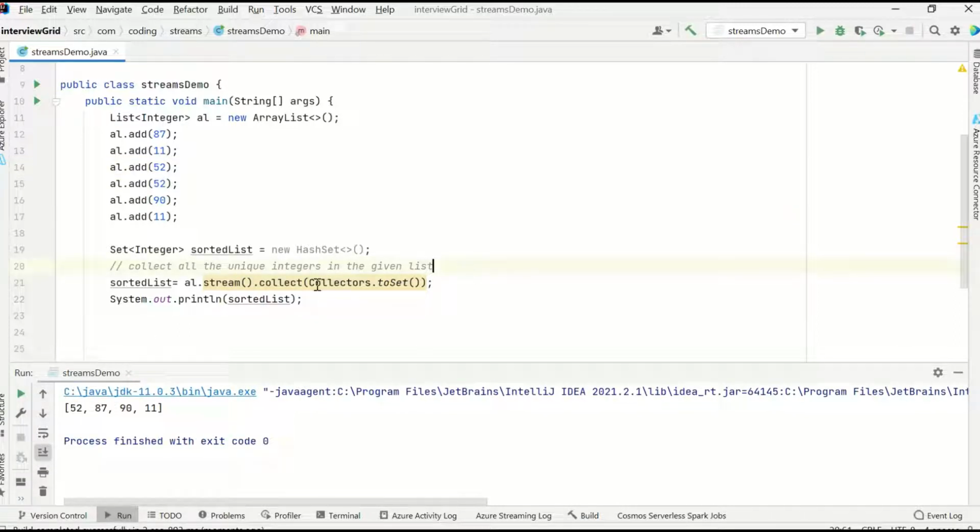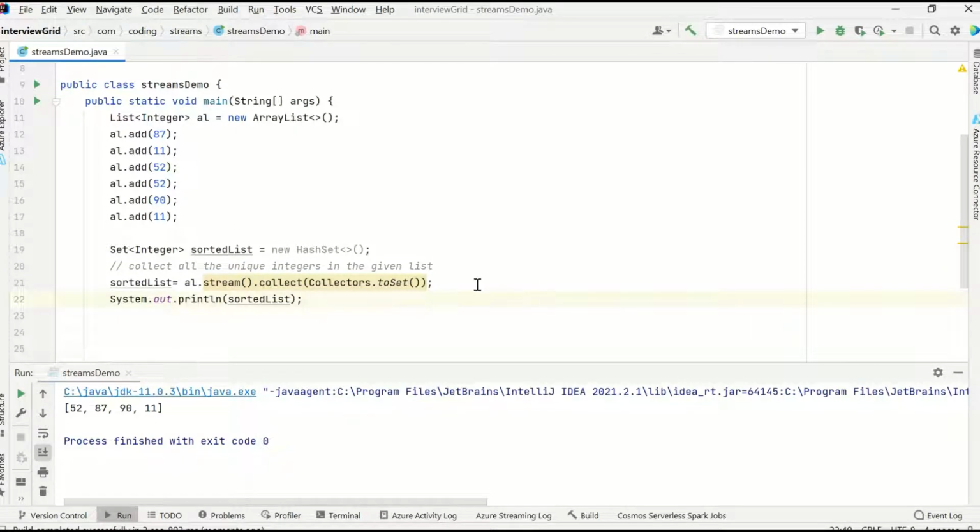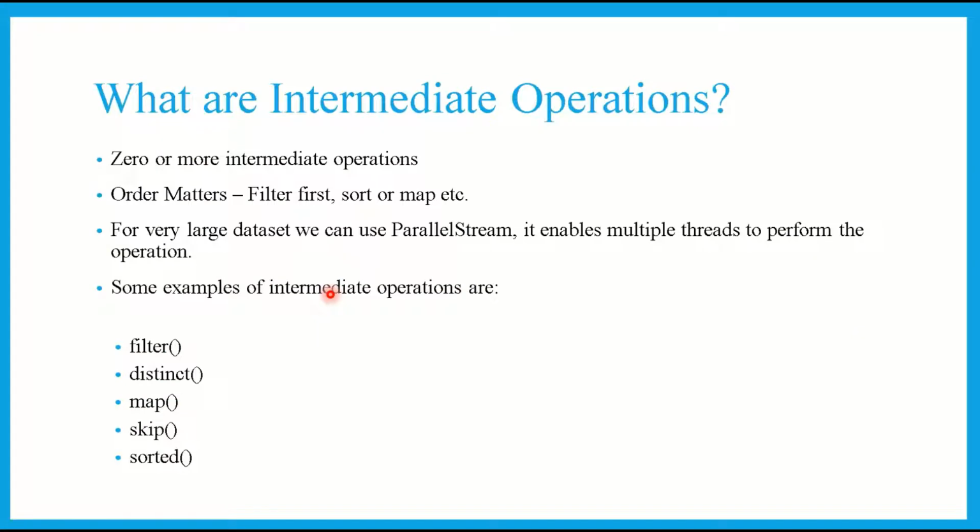So this is an example where you need not use any intermediate operation, because your whole agenda is to get unique numbers from the given list. So you directly use the terminal operation called collect, where you are collecting it to a set, because we know a set stores only unique values, and this is how you do it.